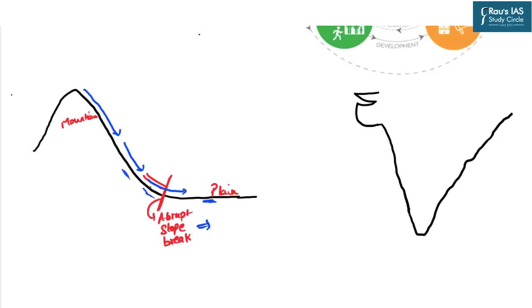As soon as the river enters from this gradient slope towards relatively planar slopes, there is a marked reduction in the velocity, and hence the river will flow in the lateral direction, thereby leading to floods, right? So we know this. Now let us understand how various disasters are associated.